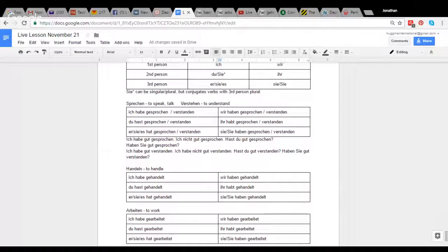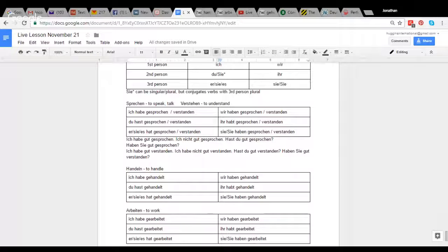So you can see some relationship between English and German in the way certain verbs are derived, with weak and strong verbs. What are strong in German are usually irregular in English. So we have this conjugation with haben and a past participle in German. So we have ich habe gesprochen, ich habe verstanden. Du hast gesprochen. Du hast verstanden. Er, sie, es hat gesprochen.